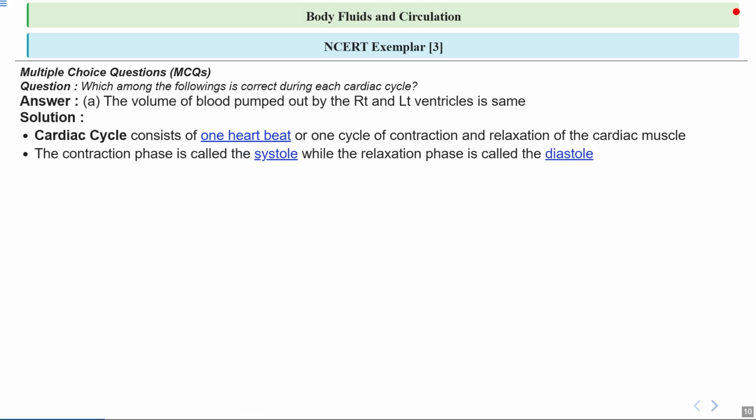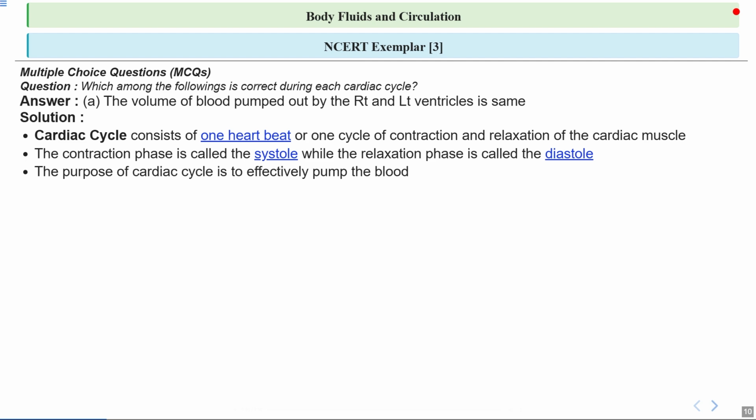So the contraction phase is called systole. We have already talked about it. Contraction is systole and relaxation is diastole. So this is what is written here. The contraction phase is called the systole, while the relaxation phase is called the diastole.